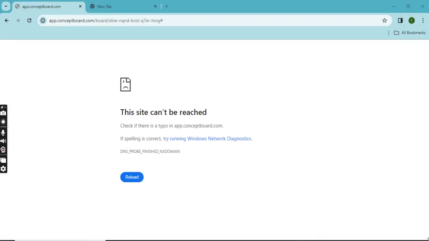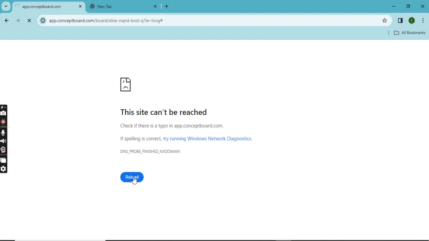Today we have got some important news to share with you all. If you have been using Conceptboard and find that the link wasn't working very well, we have got a solution for you. So here is the idea. If you can see, the previous Conceptboard link was this one, and you can see it's not working anymore. Whenever we try to go there, it says reload and it's not working.